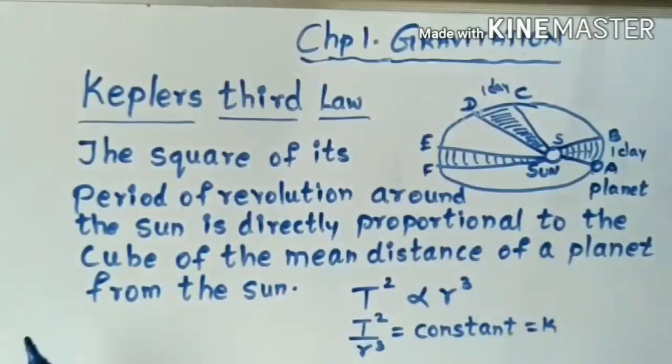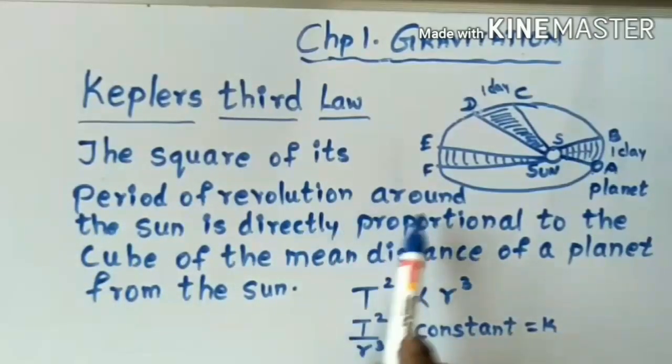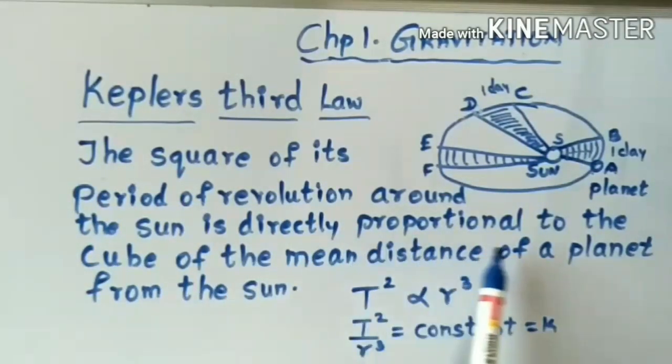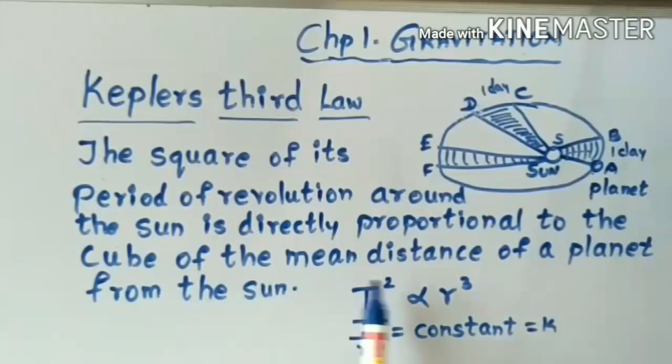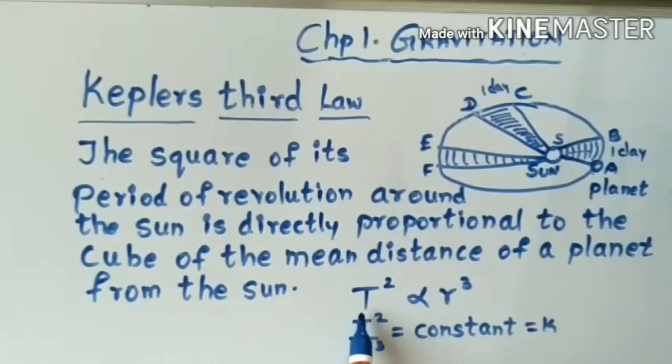Kepler's third law. Now what does Kepler's third law state? Kepler's third law states that the square of its period of revolution around the sun is directly proportional to the cube of the mean distance of a planet from the sun. Now our period of revolution is T. Our mean distance is R. R is the distance and period of revolution is T.